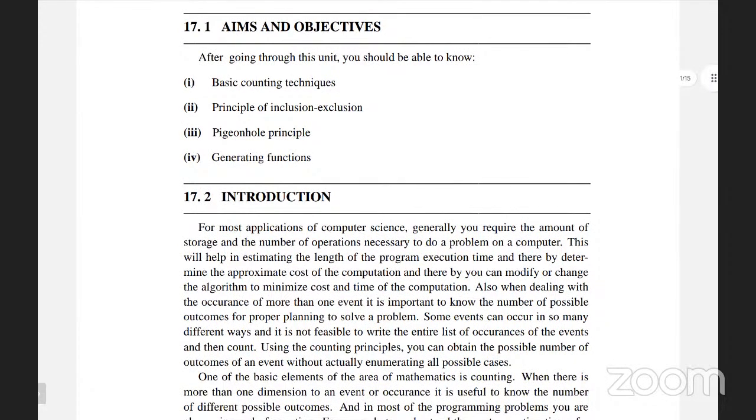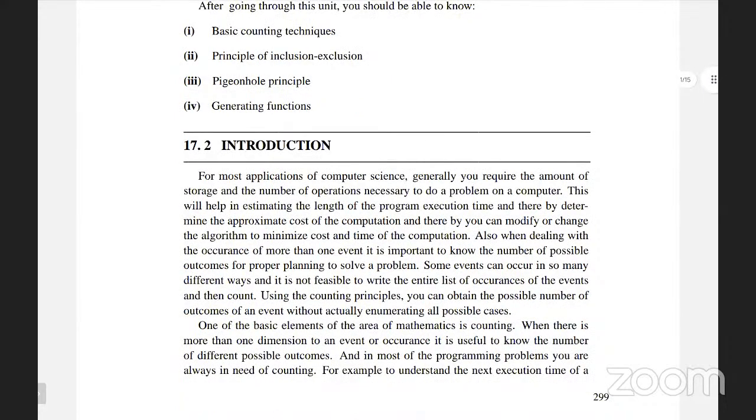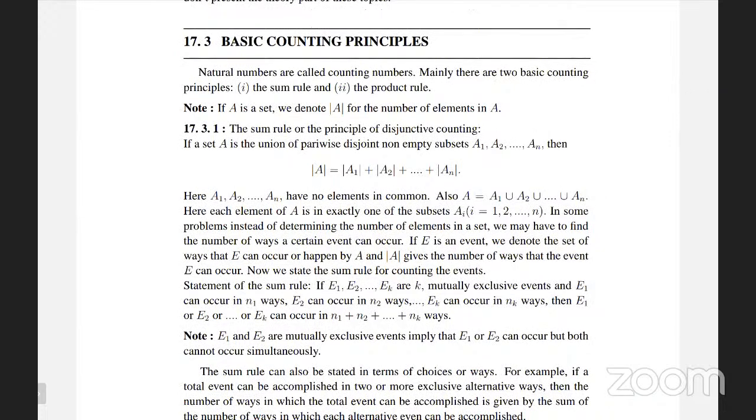Basic counting means it is the addition of all the numbers. Suppose A is a set, the biggest set, that I want to divide into some basic parts. After dividing into parts, I will use the addition of those. If I use the addition of those, it will be equivalent to the same. So this kind of addition principle, if we apply it, is called a counting principle.